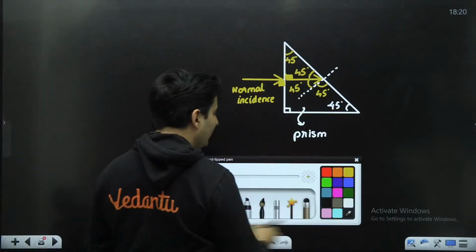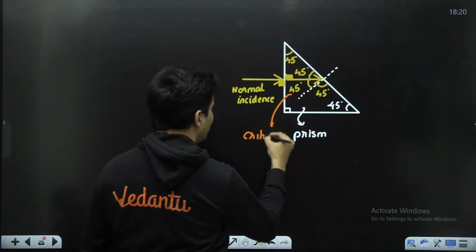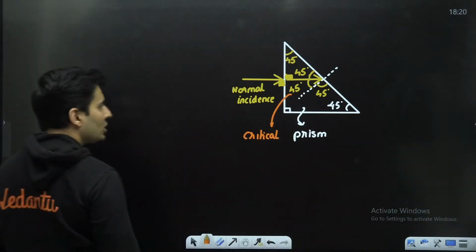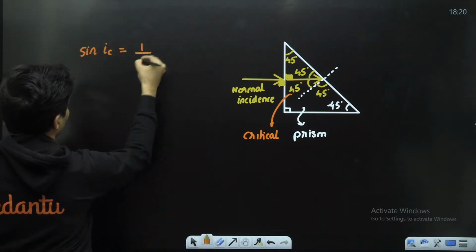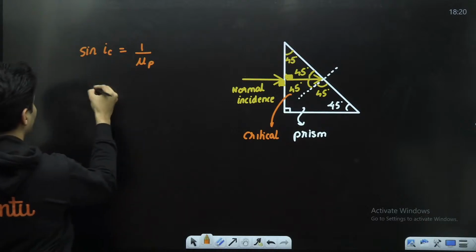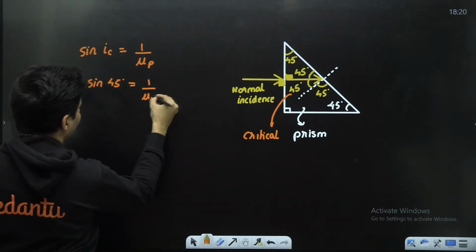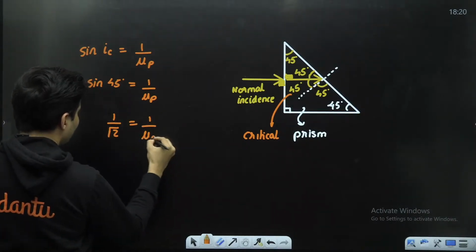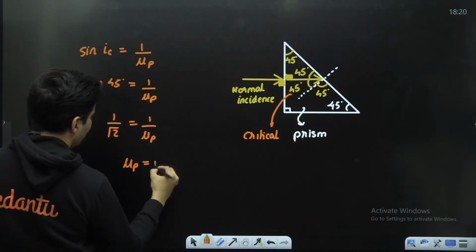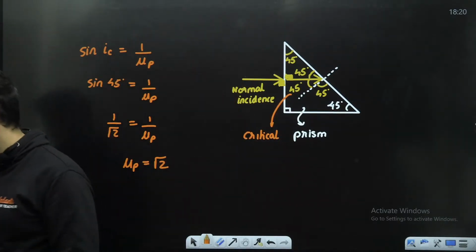this 45 degrees must be the critical incidence. Therefore, sine of the critical incidence is 1 by the refractive index of that prism. So sine of 45 degrees is 1 by the refractive index of the prism. So 1 by root 2 is 1 by the refractive index of the prism. So the refractive index of the prism is root 2. That's how I get the refractive index of the prism.